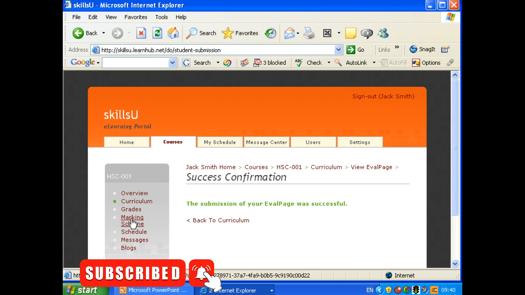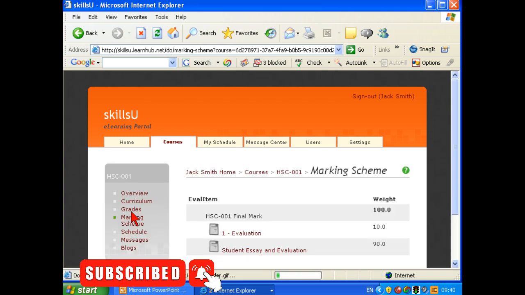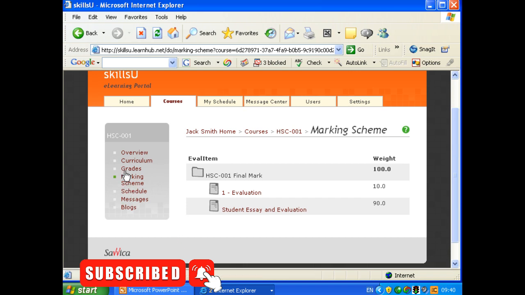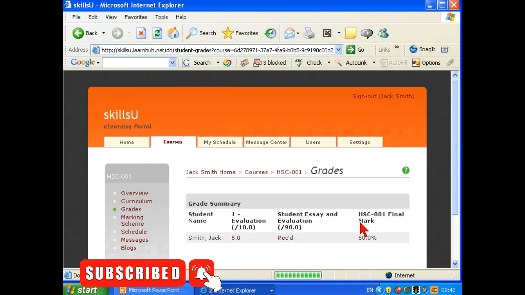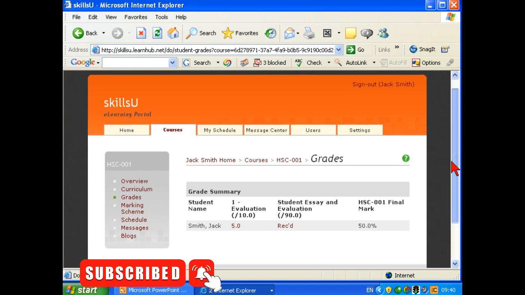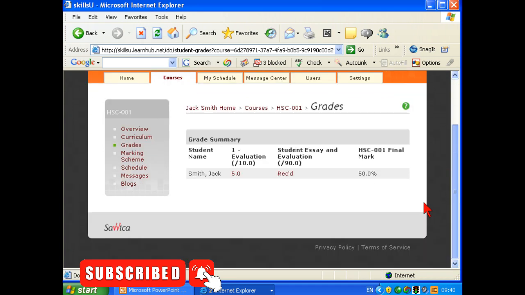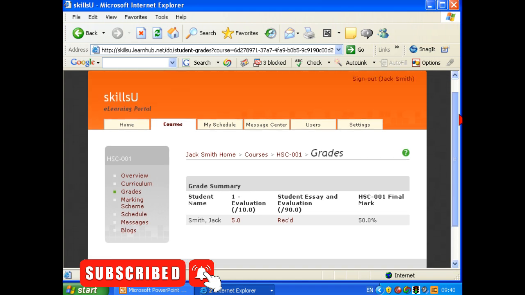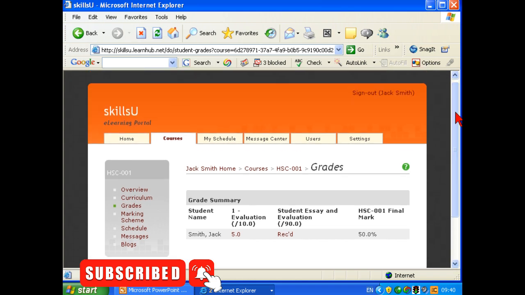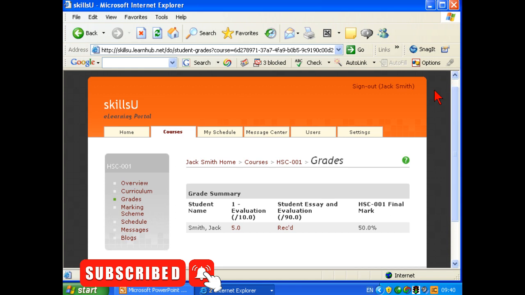And I'll go back. Let's look at the marking scheme. And let's take a look at the grades so far. You've got 5 points out of 10 there, and it's been received but not marked yet. So that's it. I'm Jack Smith, I'm the student, and I've submitted everything I need to. I'm going to sign out now.